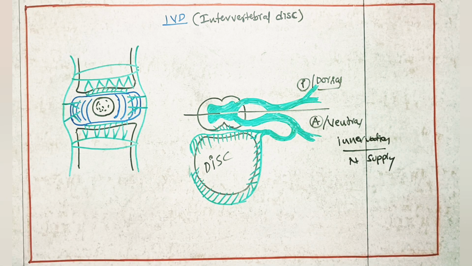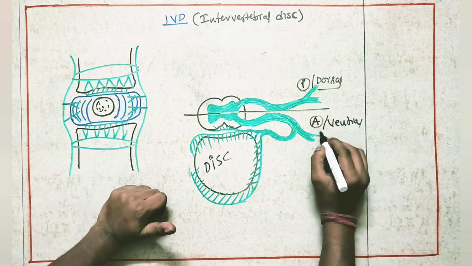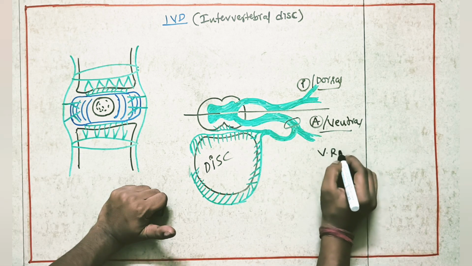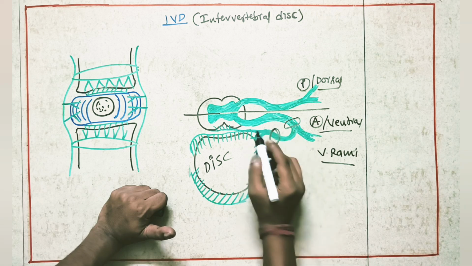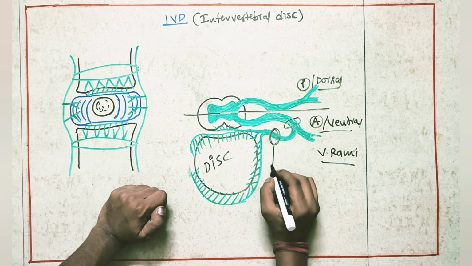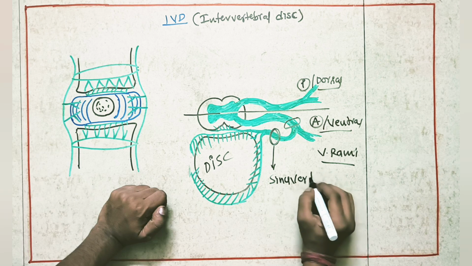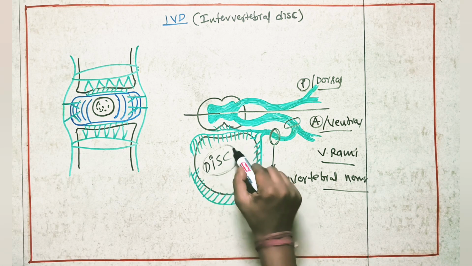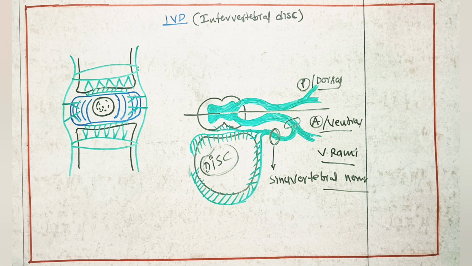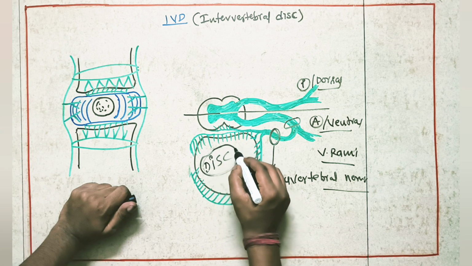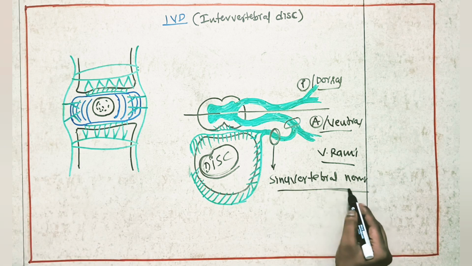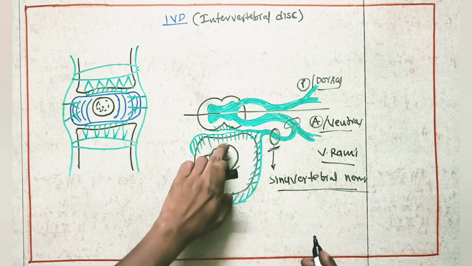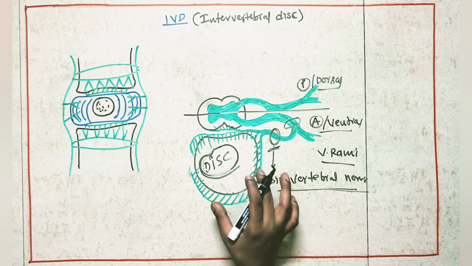So what is the innervation for the intervertebral disc? It is because of the ventral rami and this innervation branch. Here I draw it as a nerve in green color. This is called the sinuvertebral nerve. Because of these nerves, the entire disc is going to get the nerve supply. So this is the innervation of the intervertebral disc.